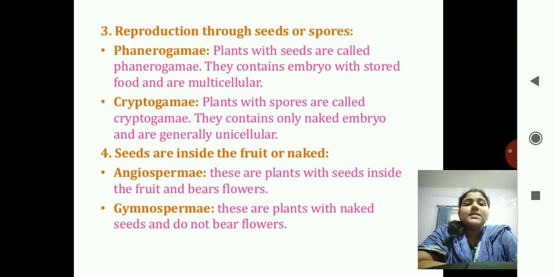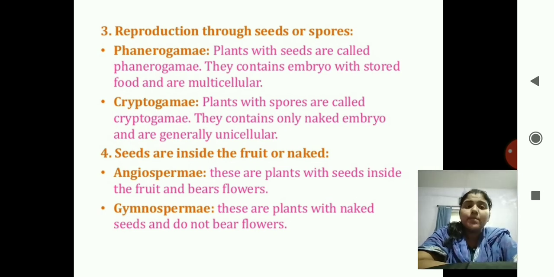Then the third basis is reproduction through seeds or spores. The first one is phanerogams and the second one is cryptogams. Phaneron means visible, and the plants with seeds are called phanerogams. They contain embryo with stored food and are multicellular. But in cryptogams, the plants with spores are called cryptogams. They contain only a naked embryo and are generally unicellular. We will see it in detail further.